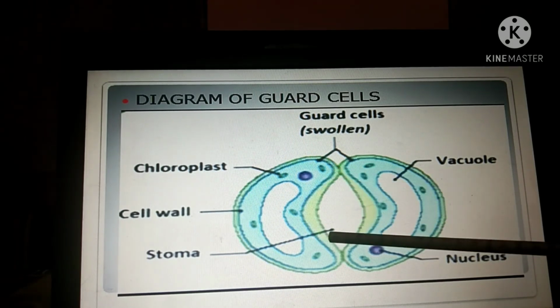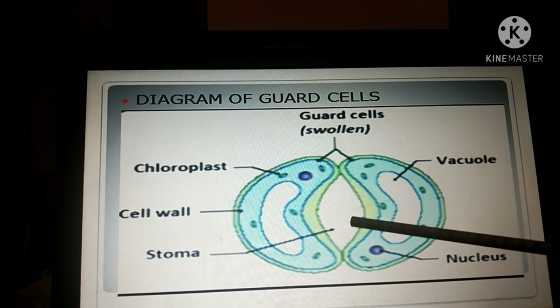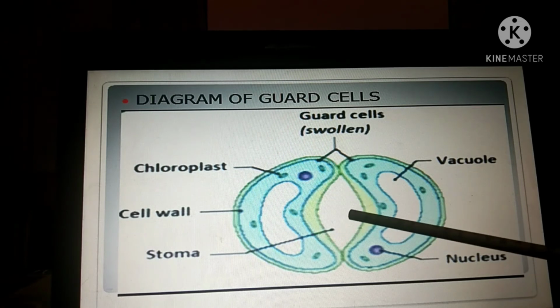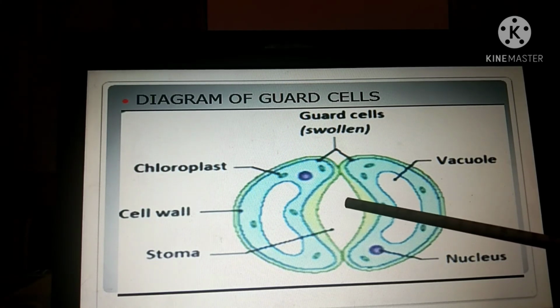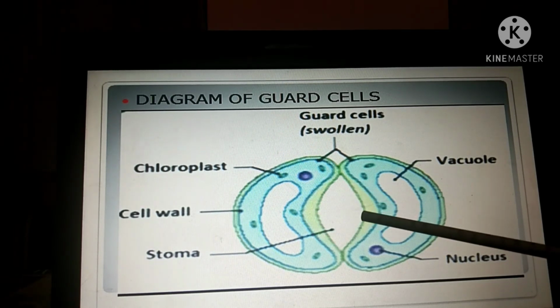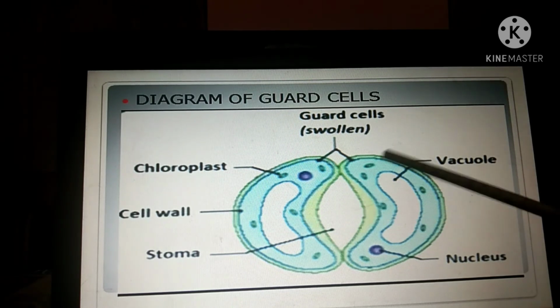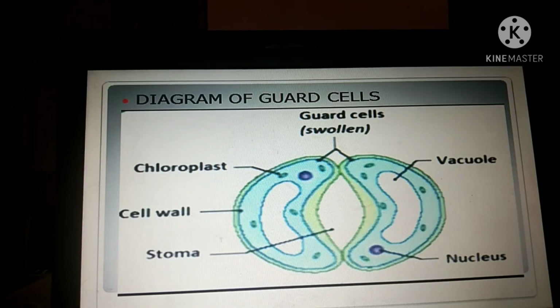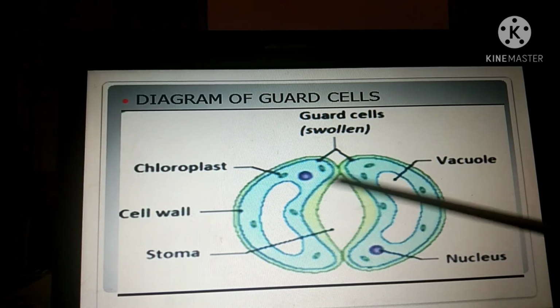So when does the stomata open? When it has to take in gas. Then only it will open. And when will it close? When the gas is already taken in and there is no work, then the stomata will remain closed. There will be no gap here. That means the guard cells will be close to one another. There will be no gap, right? Now these guard cells are swollen. Swollen means there is a gap here, so they are extended.